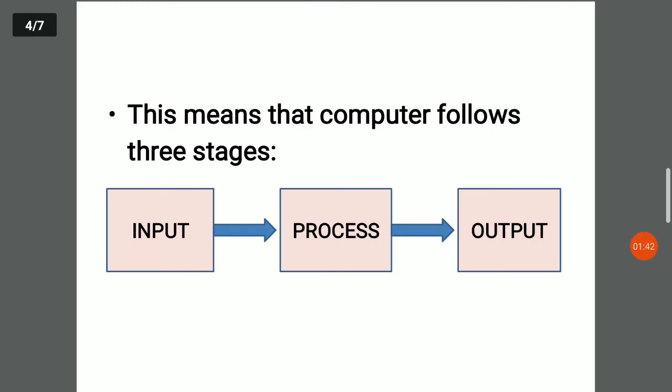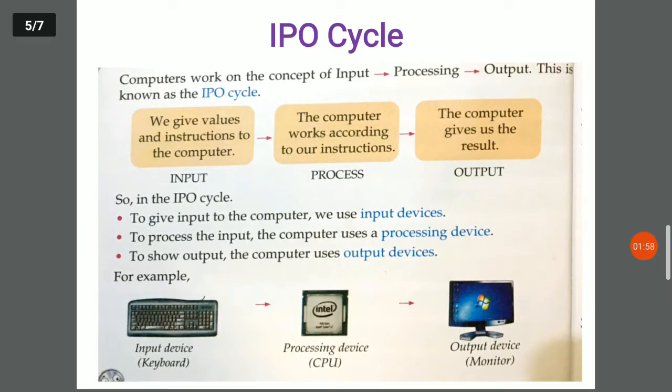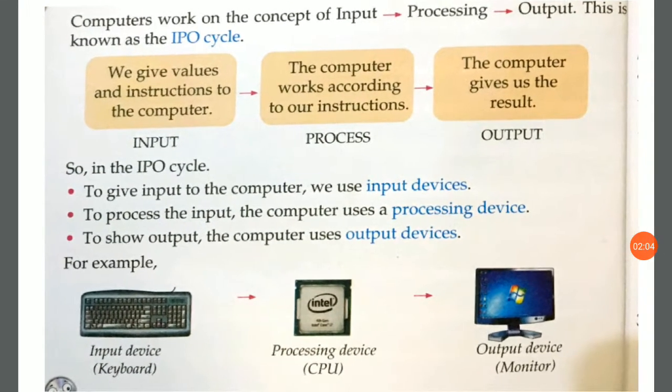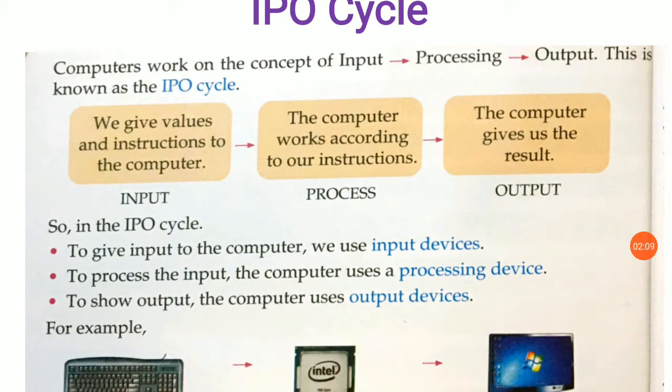Now we can understand like this. It means that computer follows 3 stages: input, process, and output. What happened in input, process, and output? Let's see. IPO cycle. A computer works on the concept of input, processing, and output.